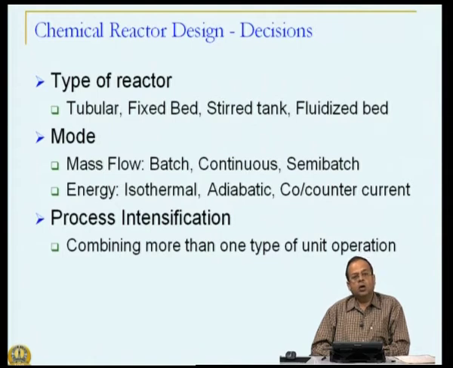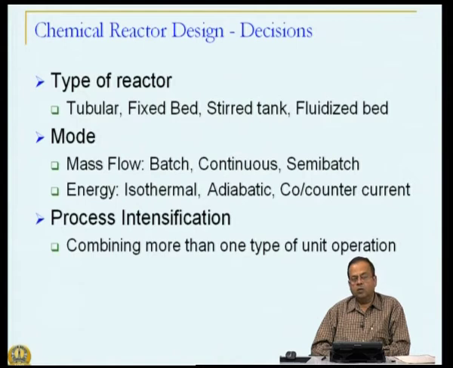For example, if it is a gas solid process, fixed bed reactors or fluidized bed reactors are likely candidates. Now, whether we go for tubular or stirred tank or fixed or fluidized, the equivalent counterparts for gas solid reactions, will be determined by what is the kinetics of the process.